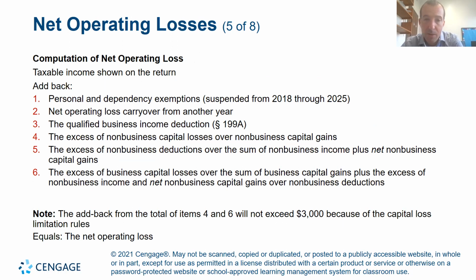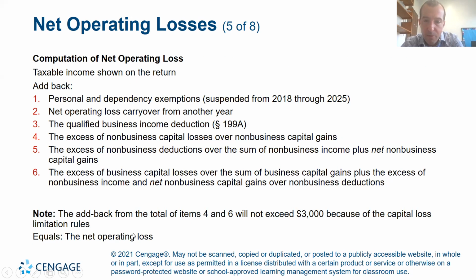Any net operating loss from another year, we add back; 3, the qualified business income deduction that we talked about; 4, excess of non-business capital losses over capital gains; 5, the excess of non-business deductions over the sum of non-business income plus capital gains. And then 6 is the excess of business capital losses over the sum of business capital gains plus the excess of non-business income over net non-business capital gains. So a wordy one for chapter 6, but it's not that complicated.